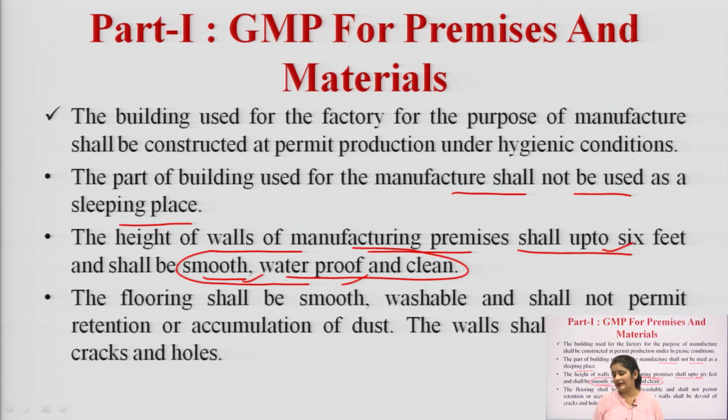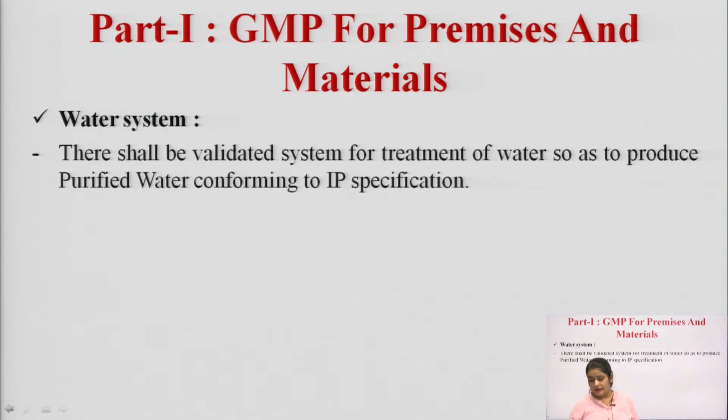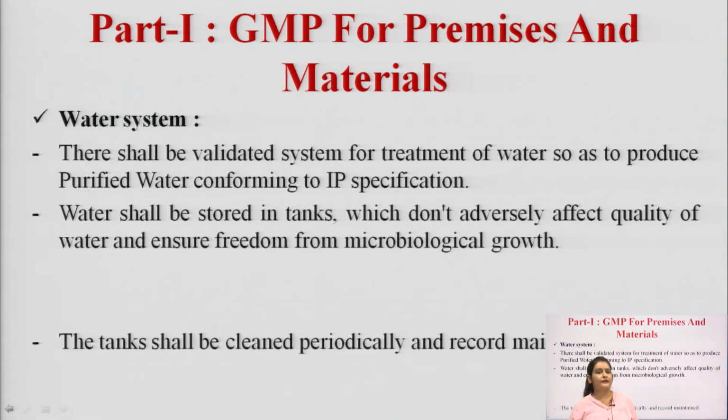The flooring shall be smooth, washable and shall not permit retention or accumulation of any kind of dust particles, and the wall shall be free of cracks and holes. There should not be any kind of crack and holes. If there are any cracks and holes, the dust will automatically get accumulated and will not be cleaned by washing. Okay. So, next our general requirement is water system.